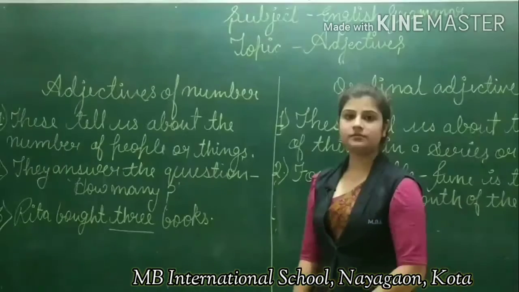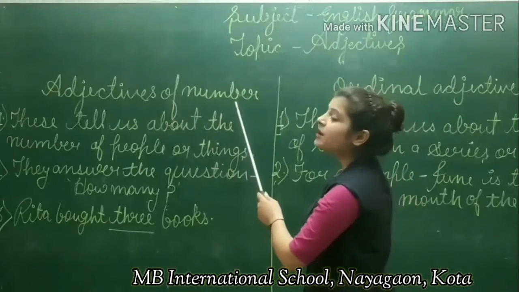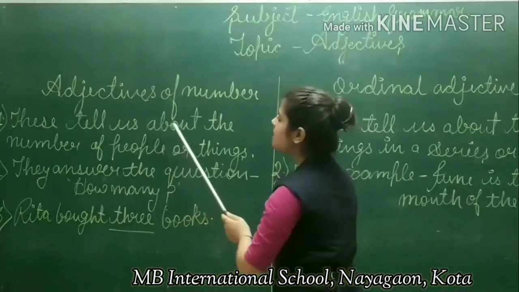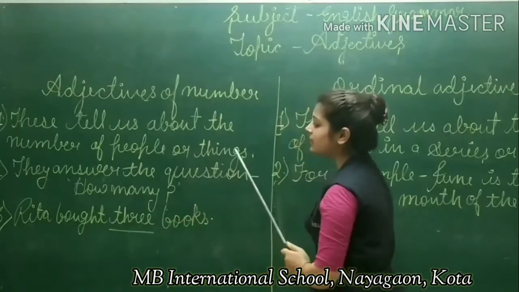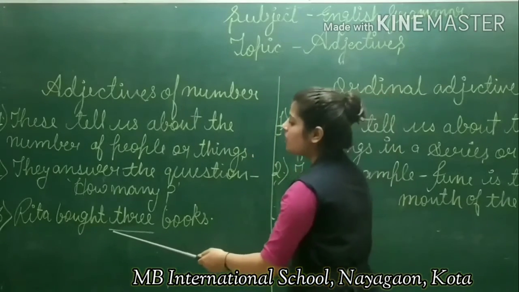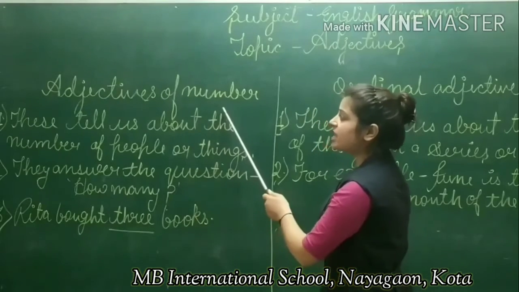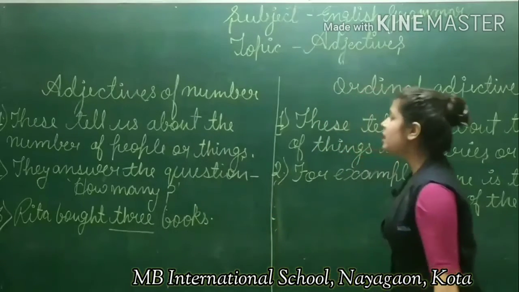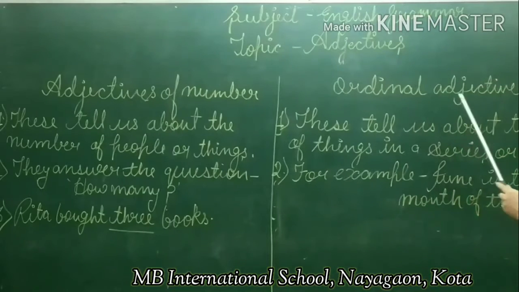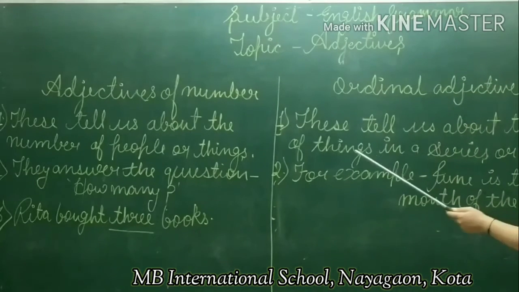So students, let's come to the next adjective, which is adjective of number. These tell us about the number of people or things. For example, Rita bought 3 books. Now, how many books are over here? 3 books. So these are adjectives of number. Similarly, ordinal adjectives tell us about the order of things in a series or position.